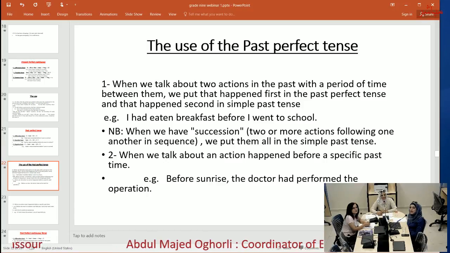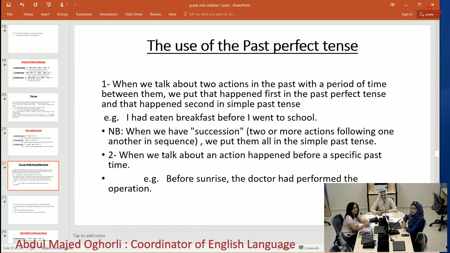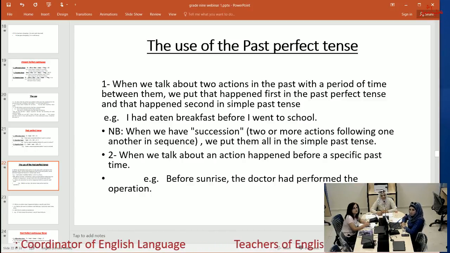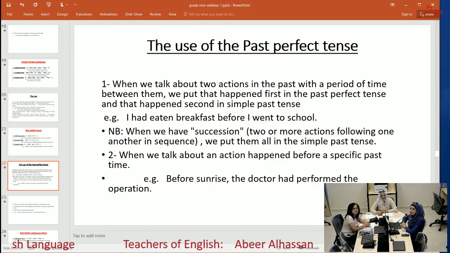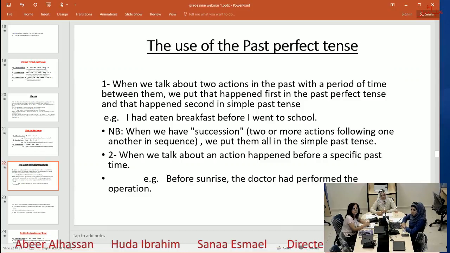Notice when we have succession, we mean one by one: two or more actions following one another in sequence. We put them all in the simple past tense. Number two, when we talk about an action that happened before a specific past time.